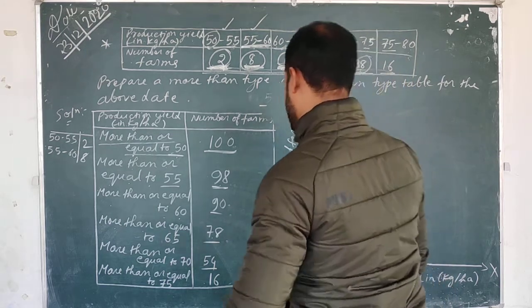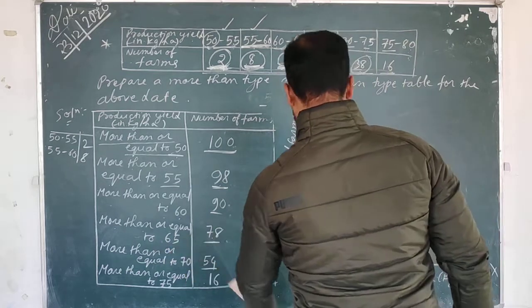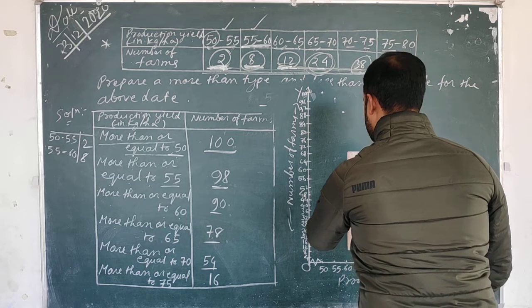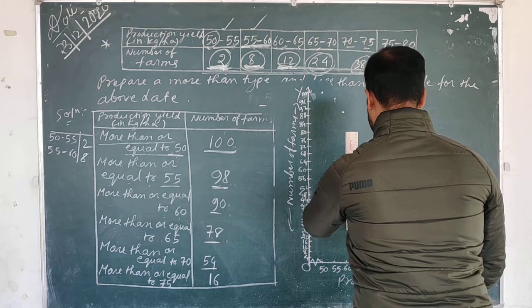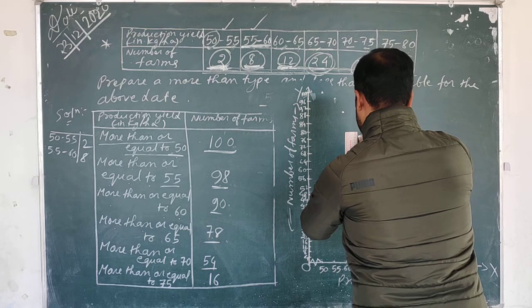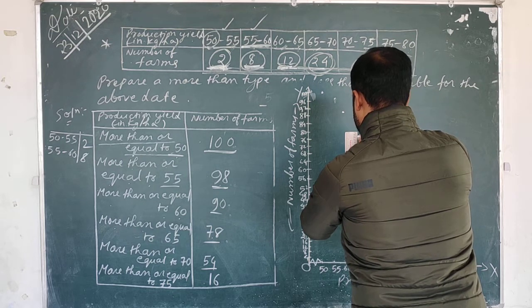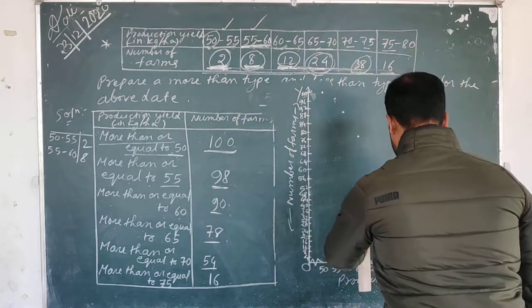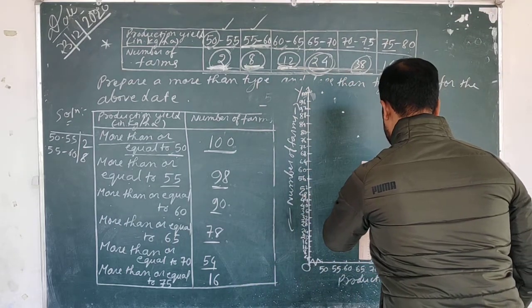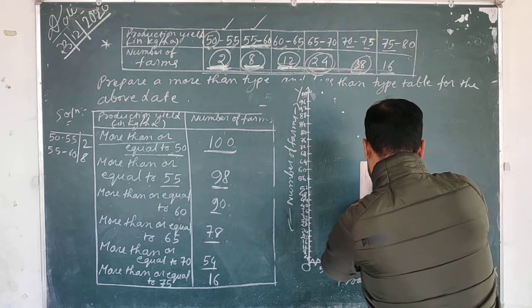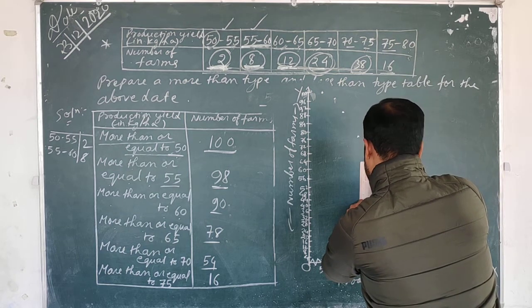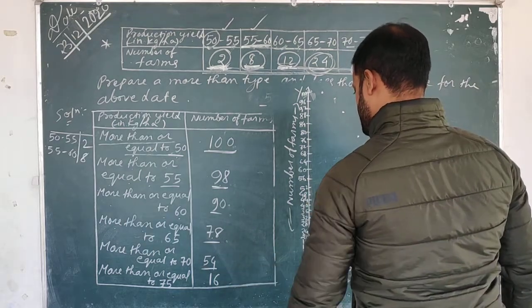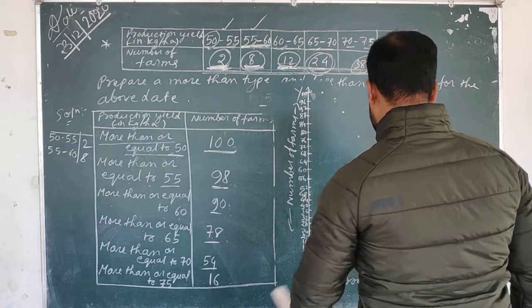And then comes your 65, 78, and then comes your 70, 54, and then comes your 75, 16.